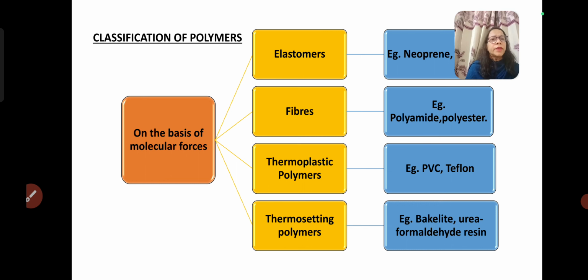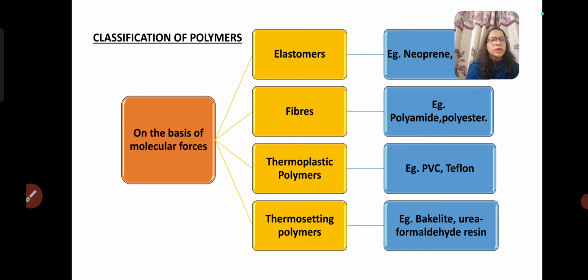Next category is fibers. Fiber compounds are synthesized by the condensation method. They are copolymers in nature, for example, polyamides and polyester. Next category is thermoplastic polymers. Thermoplastic polymers are those polymers which on heating get fused and can be remolded again. For example, polyvinyl chloride and Teflon.